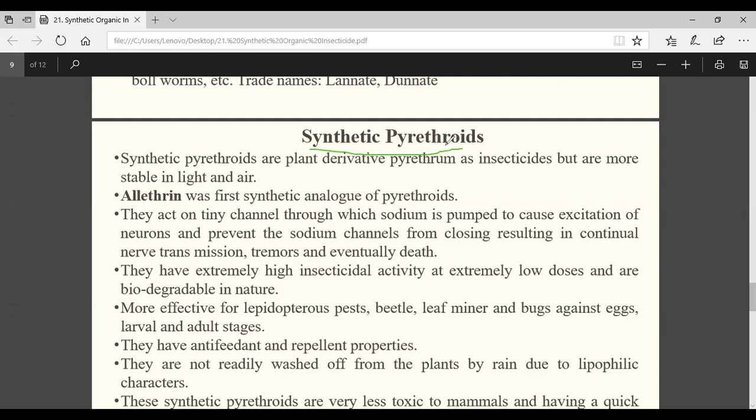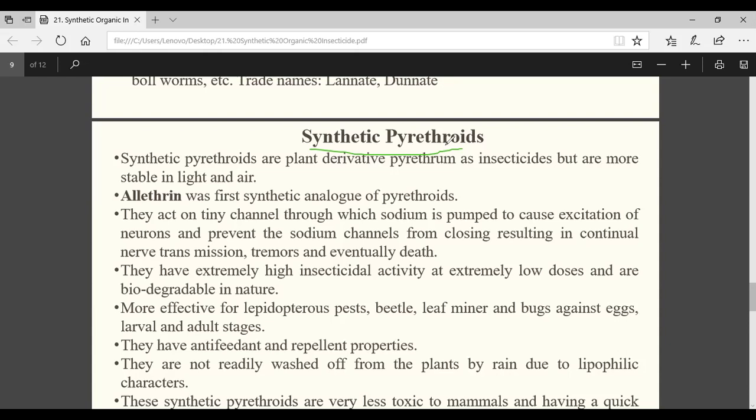It is unstable in nature, with low residual effect, low residual life. Yes, right. Any other? It has a rapid, quick knockdown effect. That means they quickly kill the insect if it comes in contact.